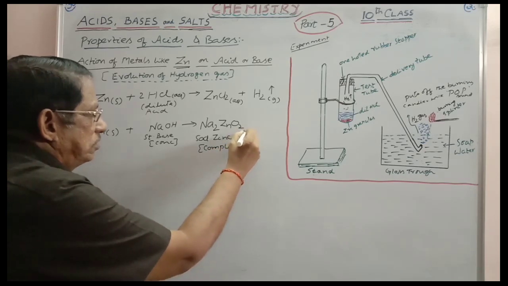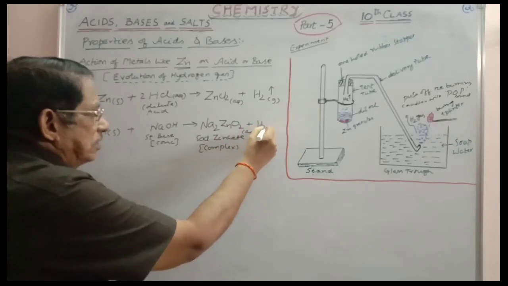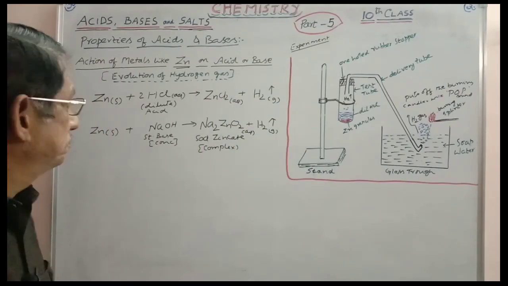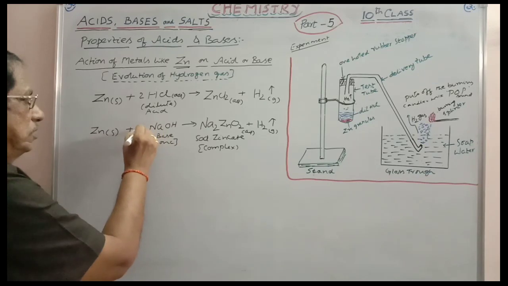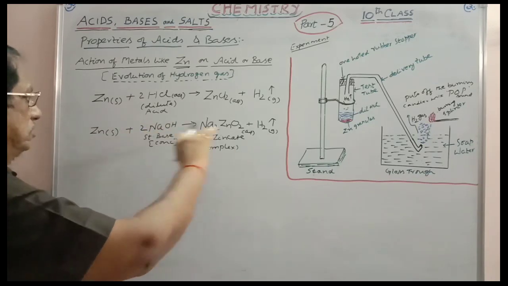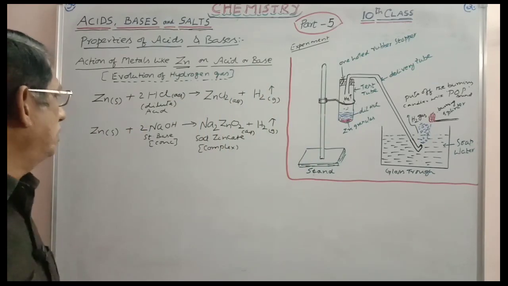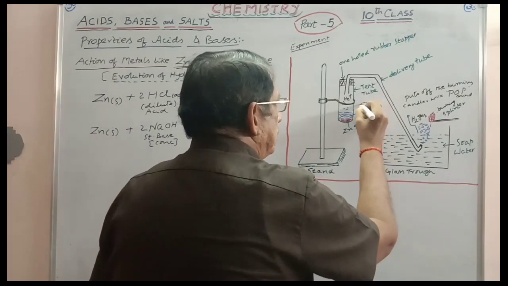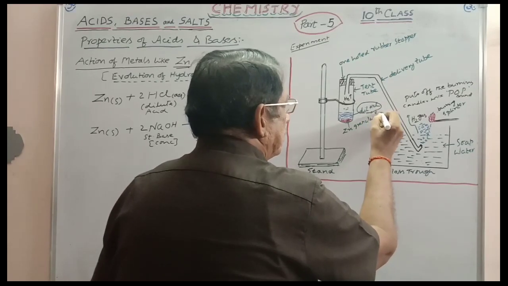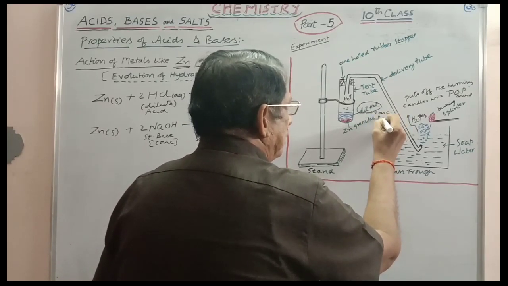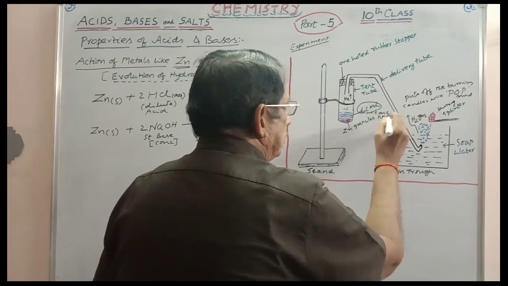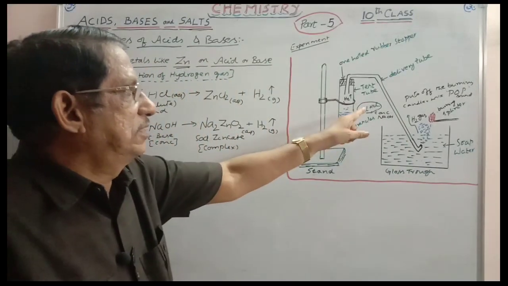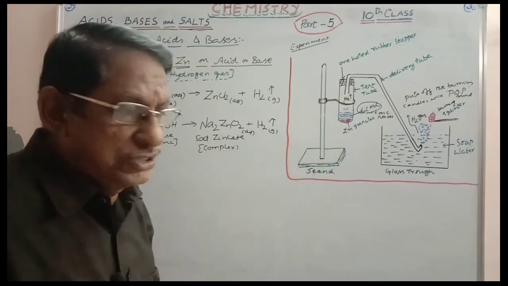Sodium zincate is a complex. Of course, it is soluble in water. Along with it, hydrogen gas is also evolved. So here Zn plus 2NaOH gives Na2ZnO2 plus H2. The equation itself is balanced now. So in the place of dilute HCl, you can even take concentrated NaOH. Repeat the same experiment.